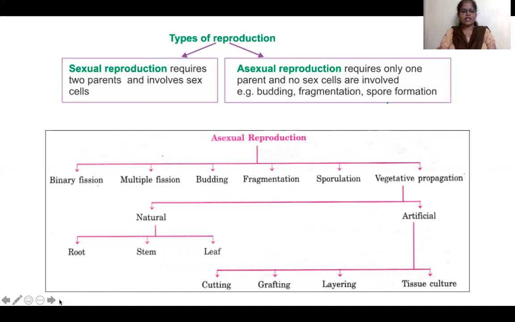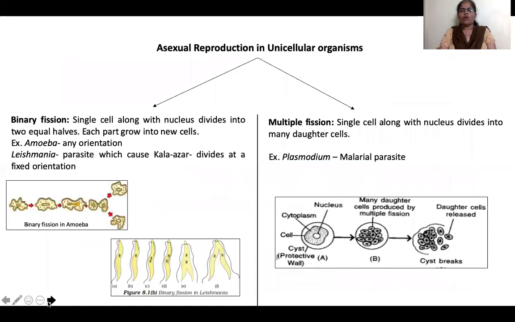Now let us see asexual reproduction in unicellular organisms. You know, a unicellular organism is an organism having only one cell. In these unicellular organisms, two kinds of asexual reproduction happen. One is binary fission and another is multiple fission.